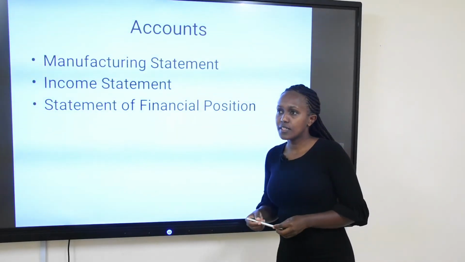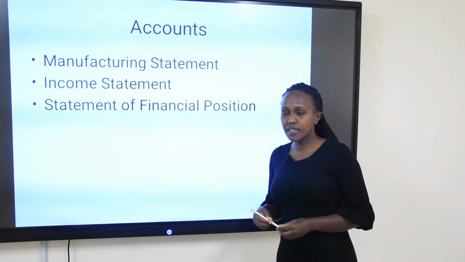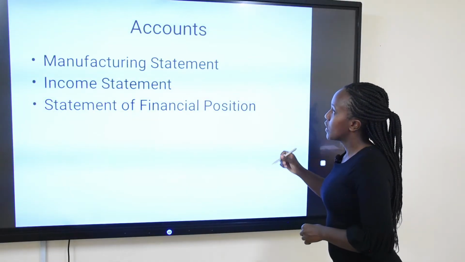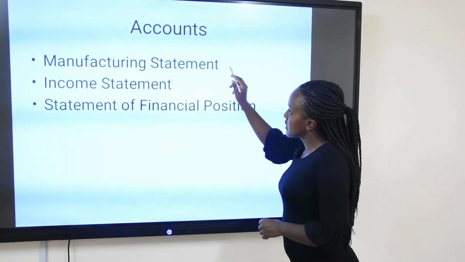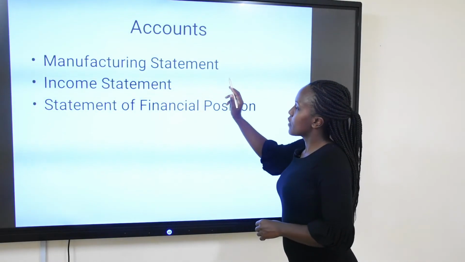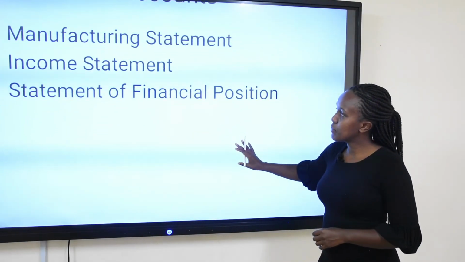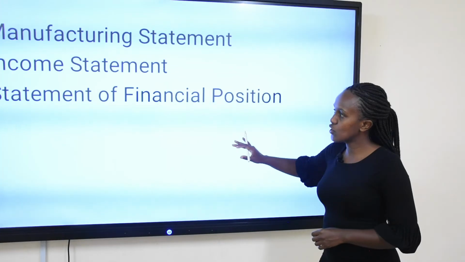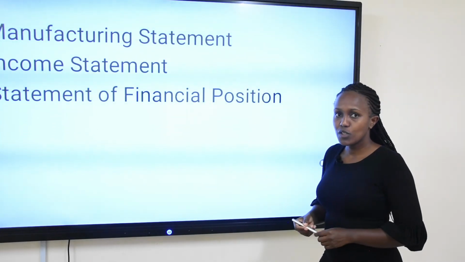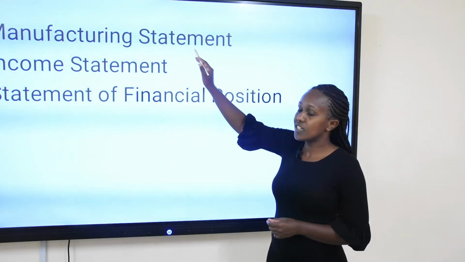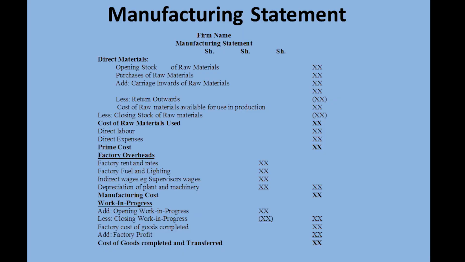manufacturing firms have to prepare three accounts. One of them is the manufacturing statement. The other one is the income statement. And then they finally have to prepare the statement of financial position. So we are going to start with the manufacturing statement. A manufacturing statement is prepared to show the cost of production.